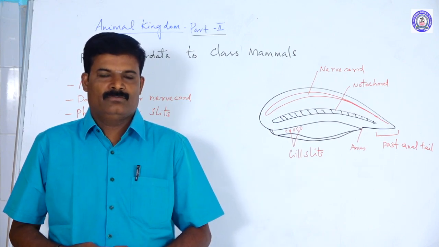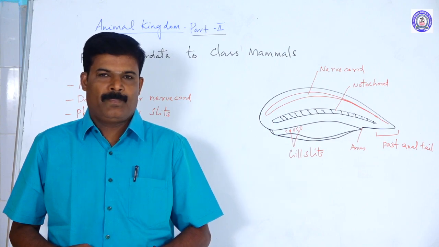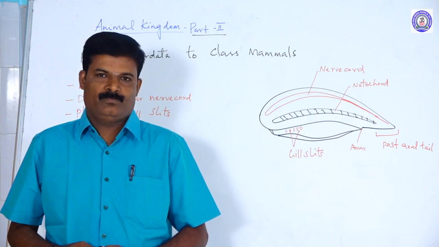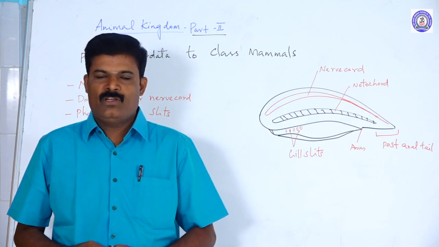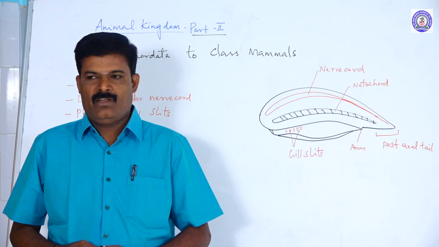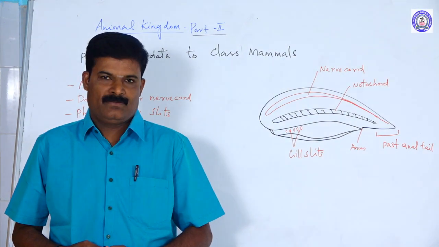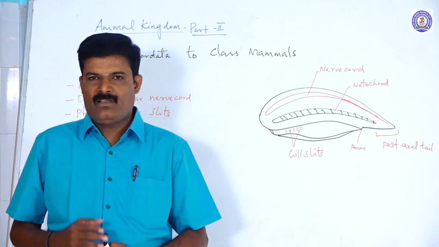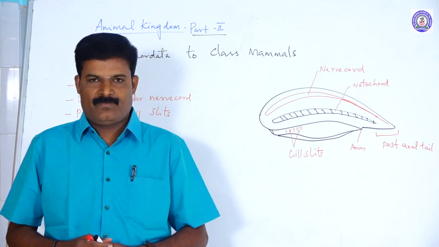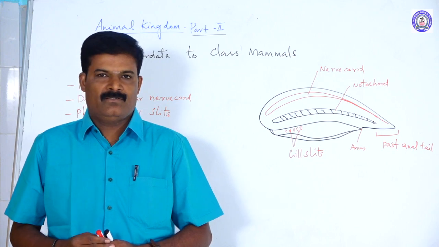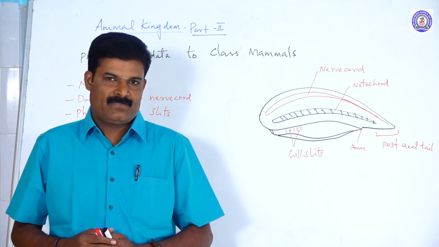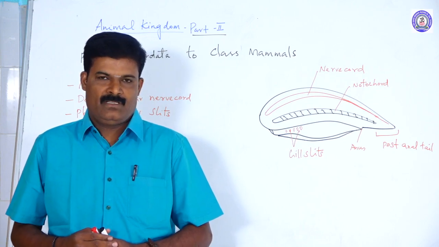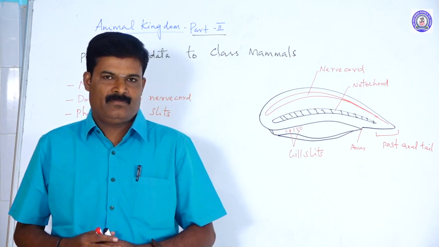In this video we will discuss the zoology topic Animal Kingdom Part 2. Animal Kingdom Part 2 includes the phylum Chordata to class mammals. We already know the difference between chordates and non-chordates. Chordates are the higher vertebrates. Non-chordates are invertebrates. Some special features are there.